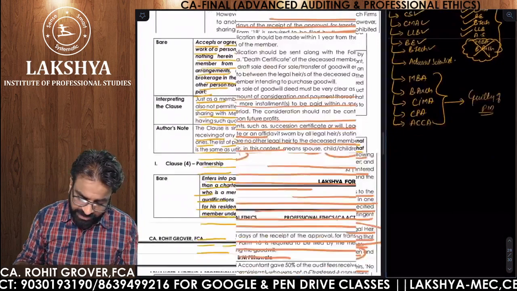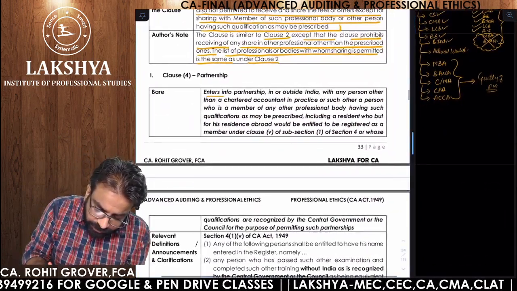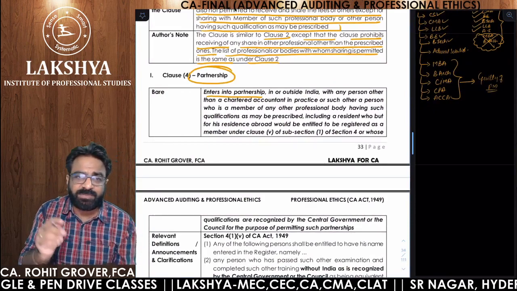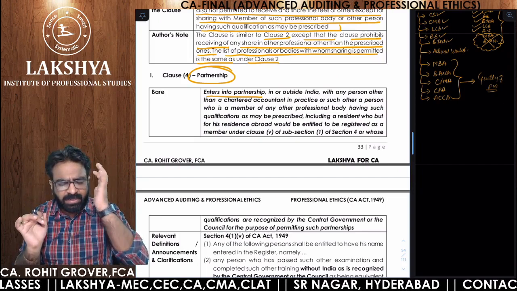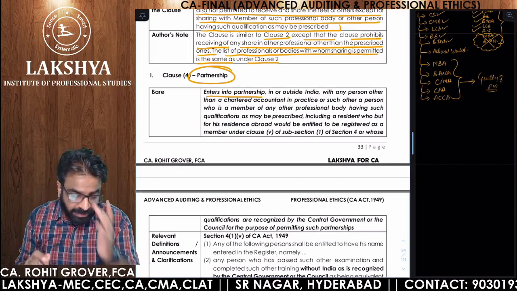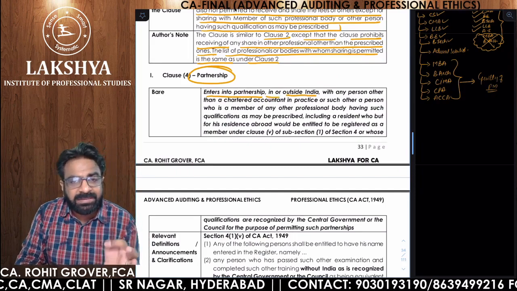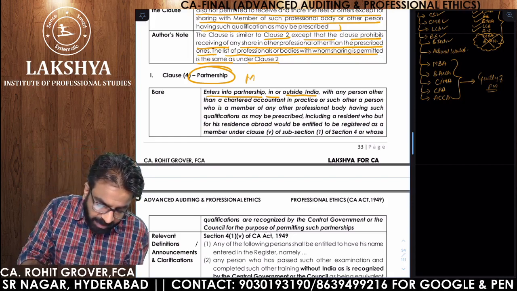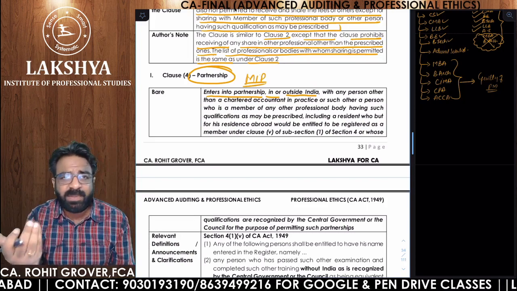Let us read clause number 4. Now see, enters into partnership. What does the clause start with? Enters into partnership. So clause number 4, whenever a partnership related question comes, directly in your mind clause number 4 should come. Enters into partnership in India or outside India. Who? Member in practice. So Part 1 relates to all the professional misconducts of members in practice.